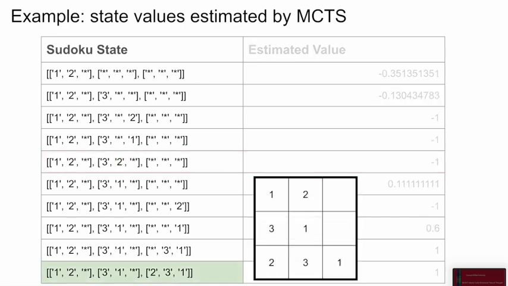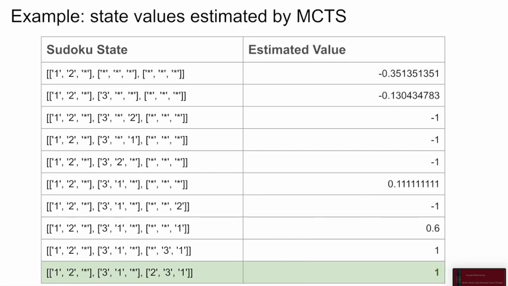But for the puzzle highlighted in green, all but two cells have been filled, and there are currently no rule violations. And all that the LLM needs to do to solve it correctly is to figure out the remaining two numbers, which is relatively easy. So the MCTS correctly estimates a value of +1 for that state to denote that it's likely that we'll be able to solve the puzzle correctly from there.